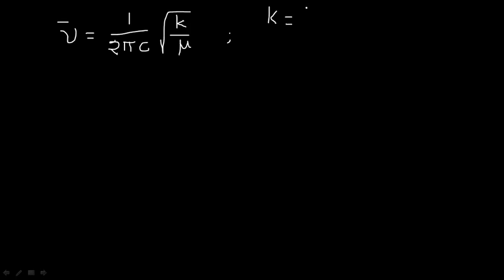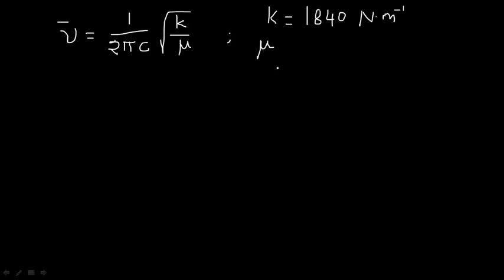It comes out to be 1840 Newton meter inverse. So, k value is given, pi is constant, c is constant. So, the extra value we have to calculate is mu. What is mu? Mu is reduced mass.